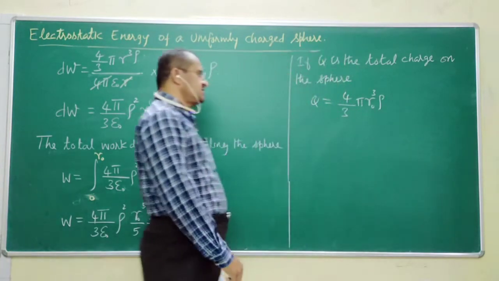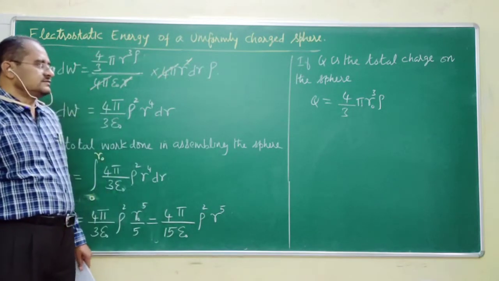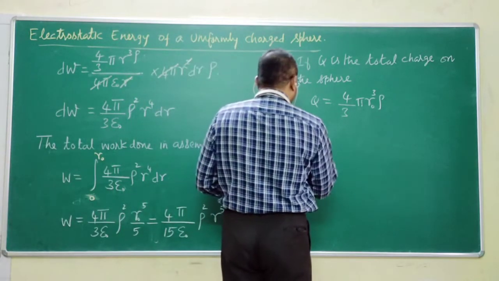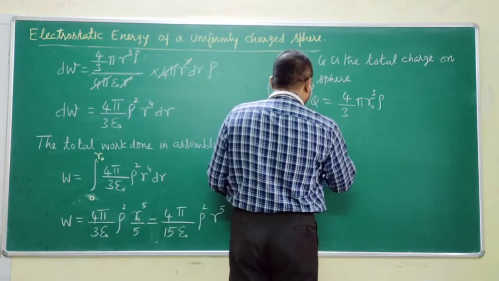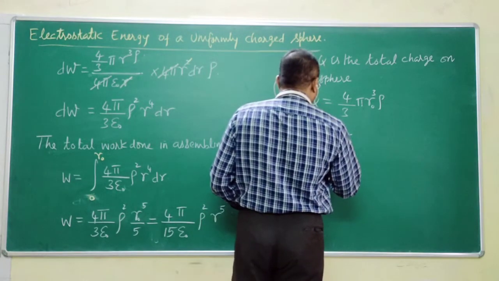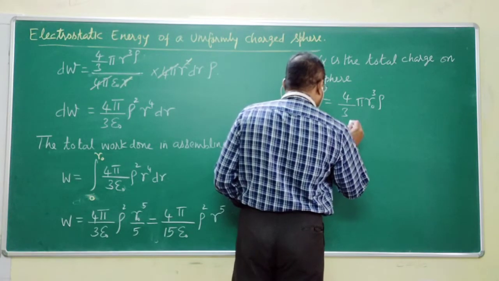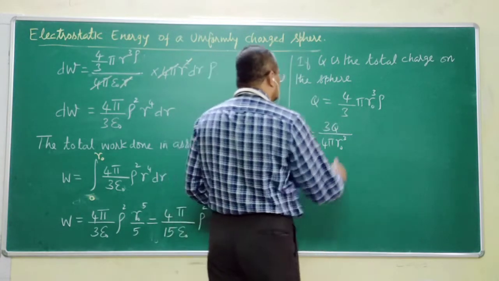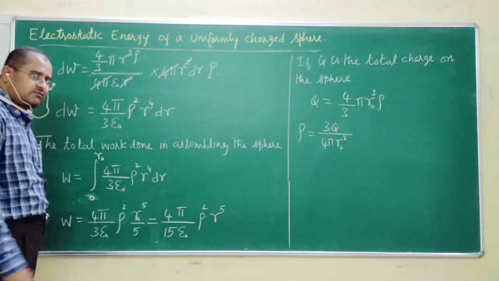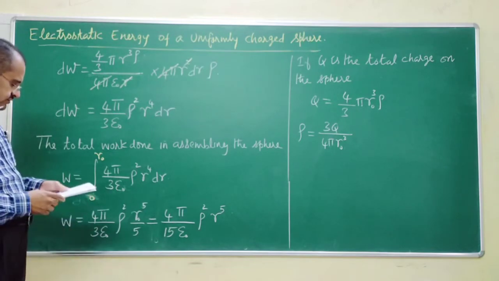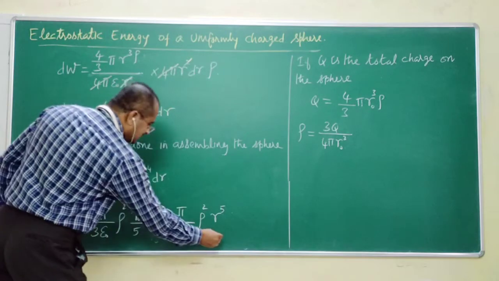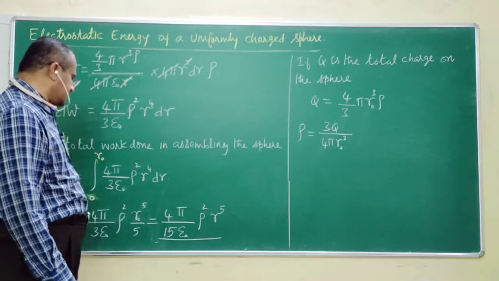This will be the total charge. Is that okay to you? From this, let me find out rho. Rho will be equal to 3Q upon 4 pi r naught cube. What I am going to do is substitute this value of rho in this expression for total work done.